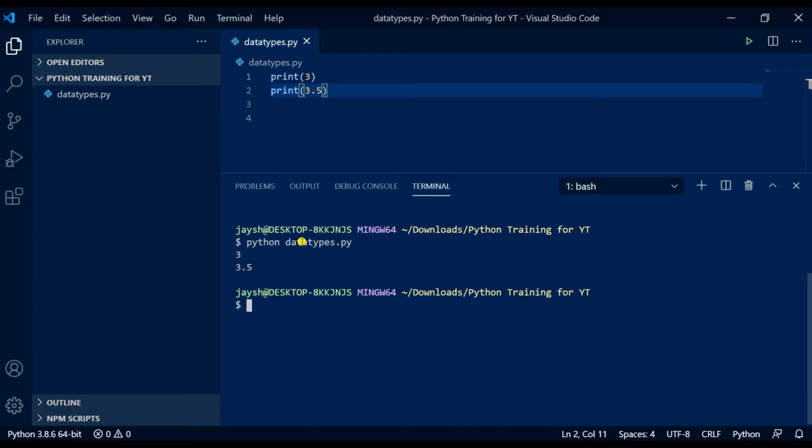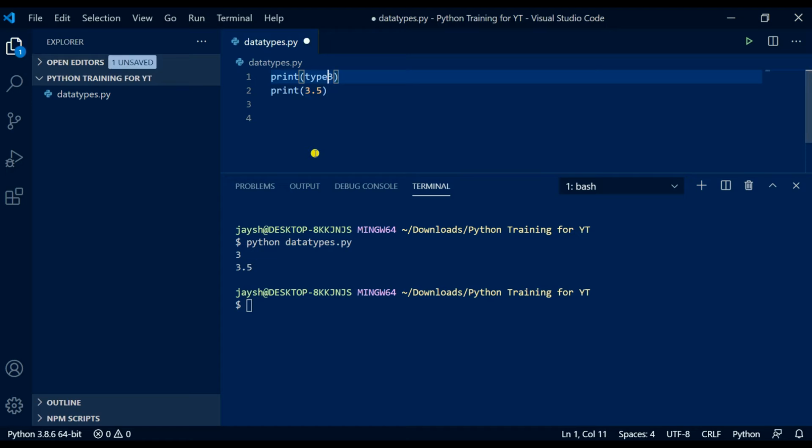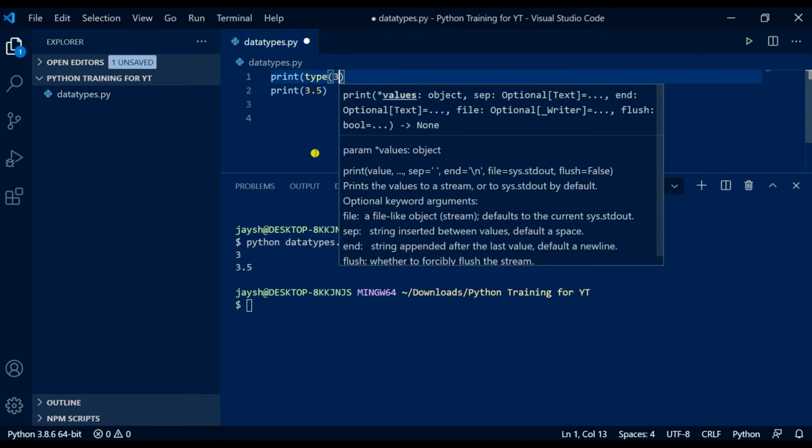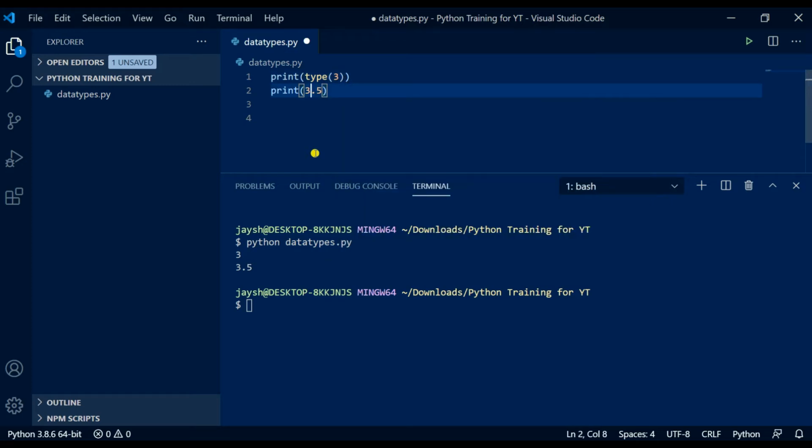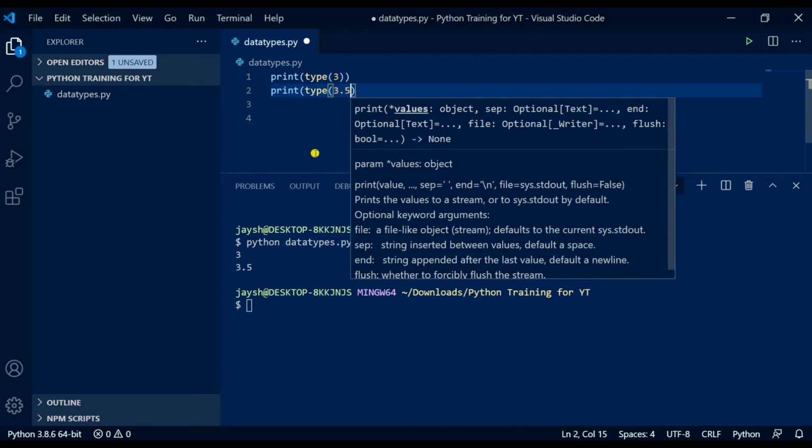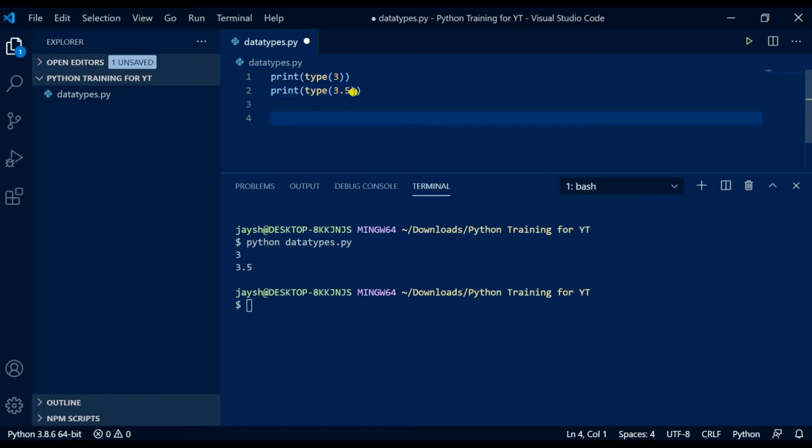Very straightforward, very basic. Now, how does Python actually view these two values? Let's have a look. We can use another method inside our print function, which is type. So remember we said data types. This is a method to find out the data type of a particular value or object. So initially we wrapped 3 and 3.5 in a print statement, and now we've put type and the number in parentheses as well.